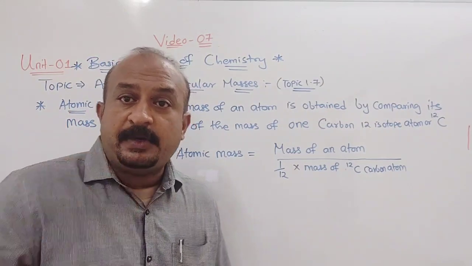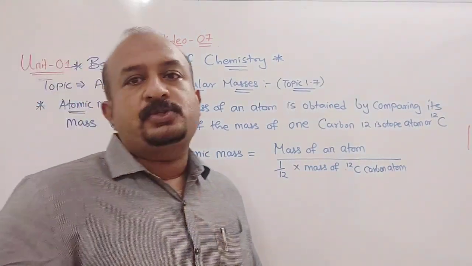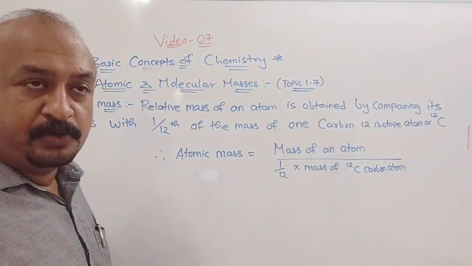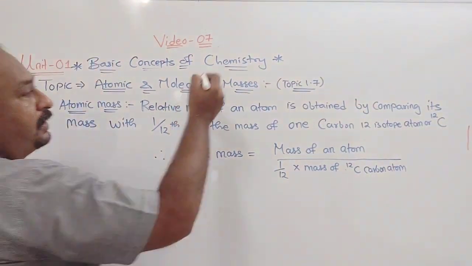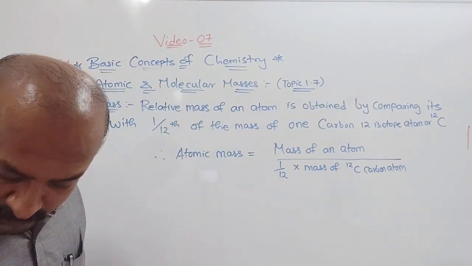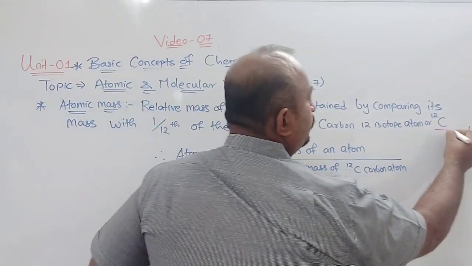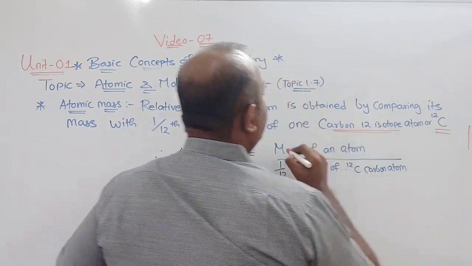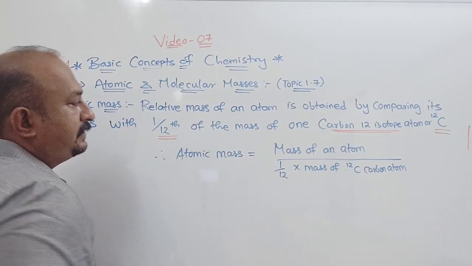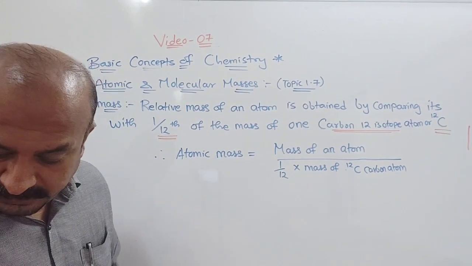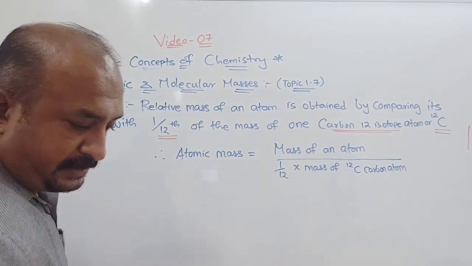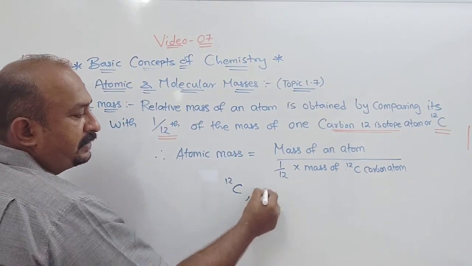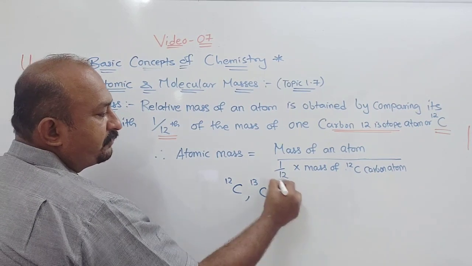Now, why is only the C12 atom taken? There are 3 isotopes of carbon, given in your textbook page. This part you have to remember. The 3 isotopes are C12, C13 and C14.